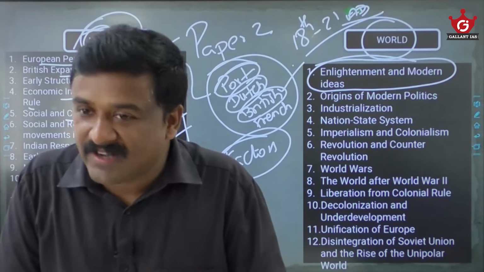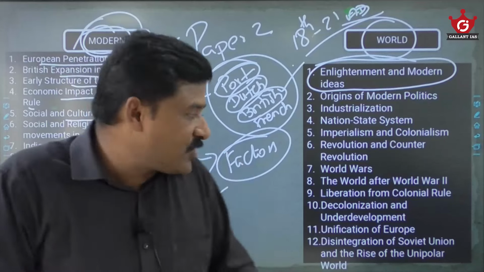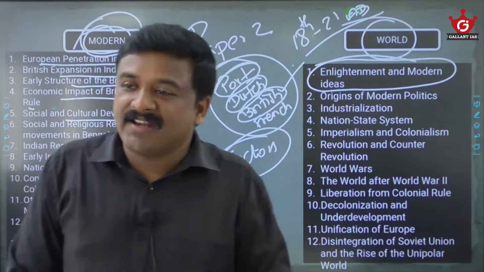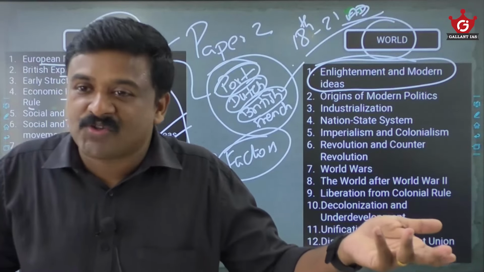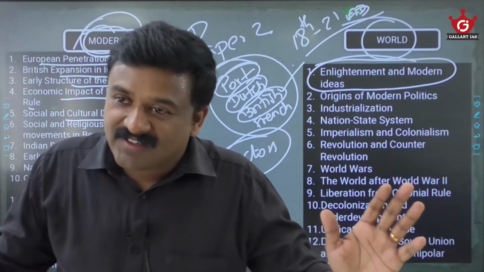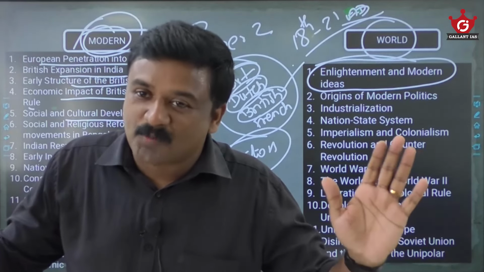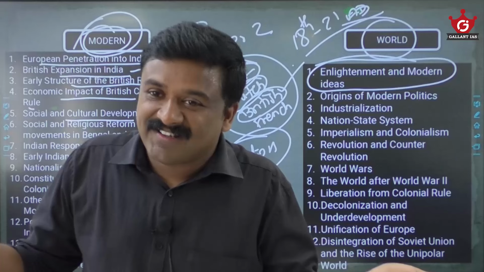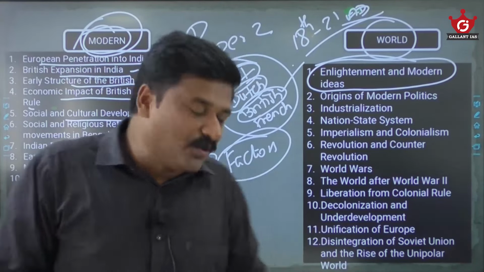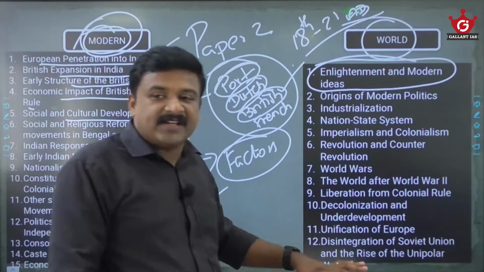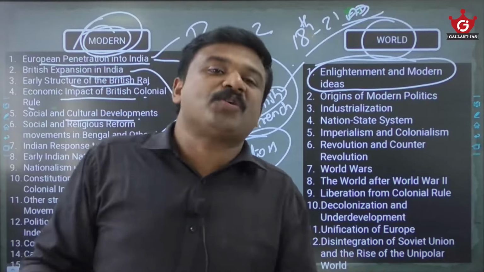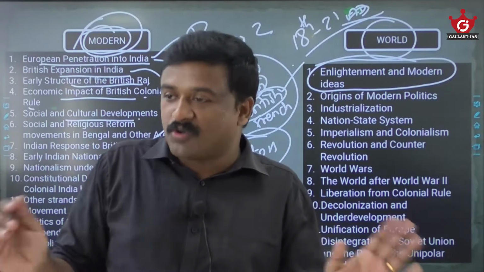Then there is the League of Nations, the United Nations organizations. Then there is the unification of Europe, the disintegration of the USSR, and the transformation of the bipolar world into a unipolar world, the rise of the USA as a superpower. Same things here. Maybe 20% extra modules you have to cover here, but still I am telling you, if you cover these things decently, definitely world history questions are answerable, no doubts, no confusions. You got my point now?